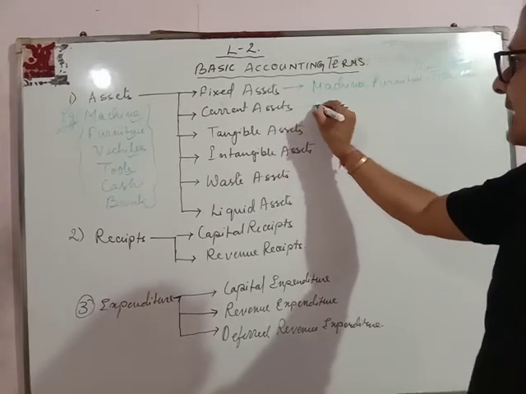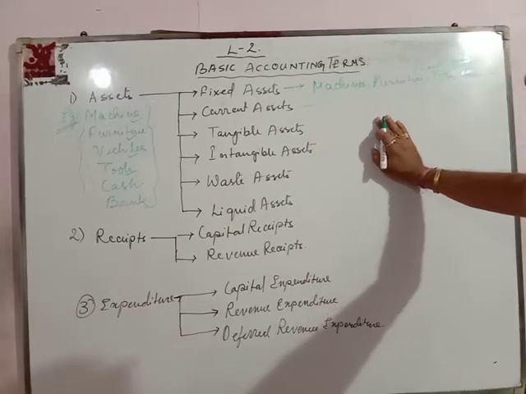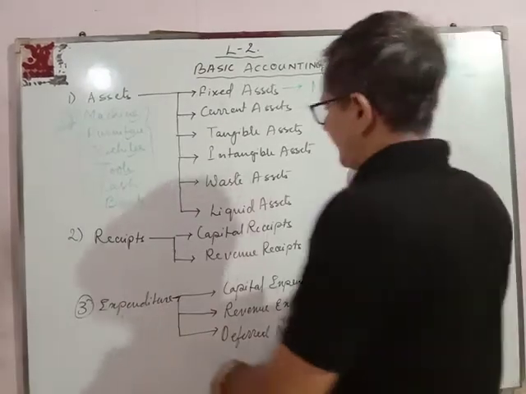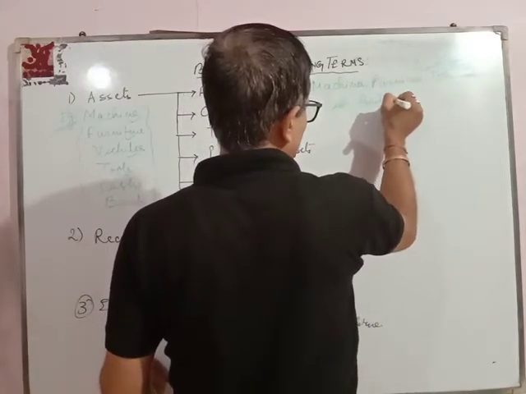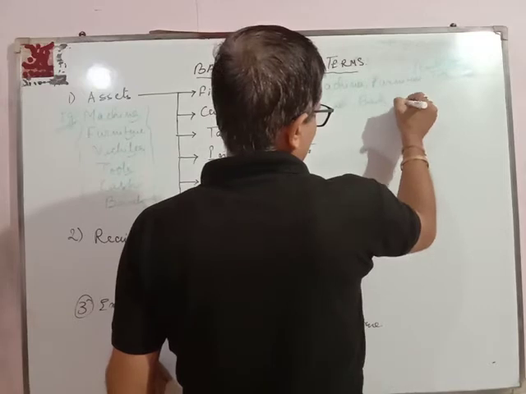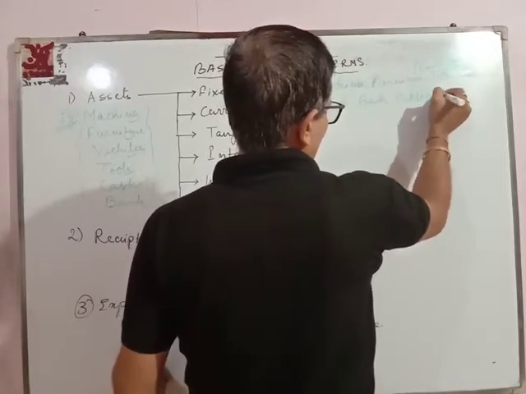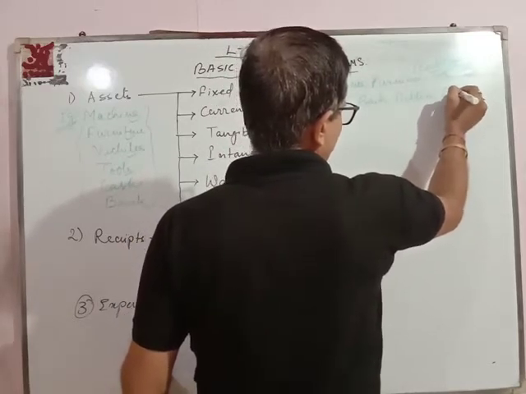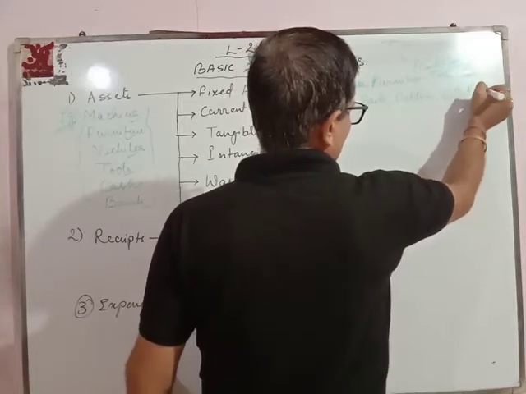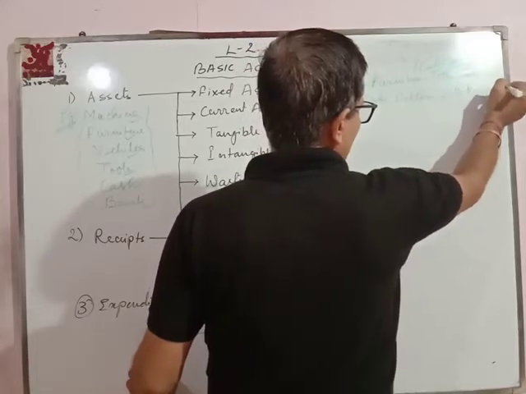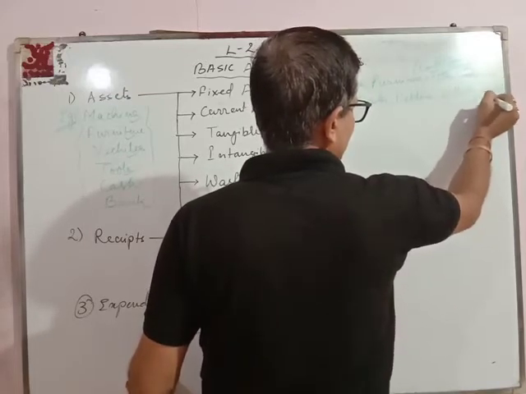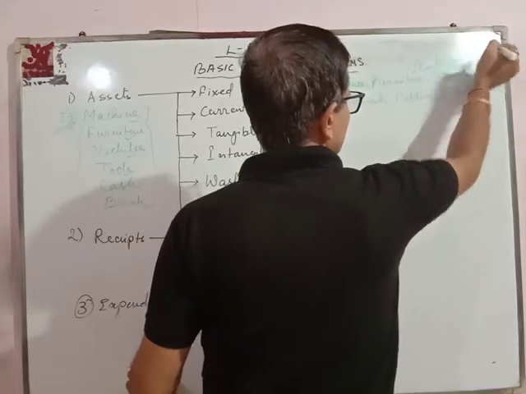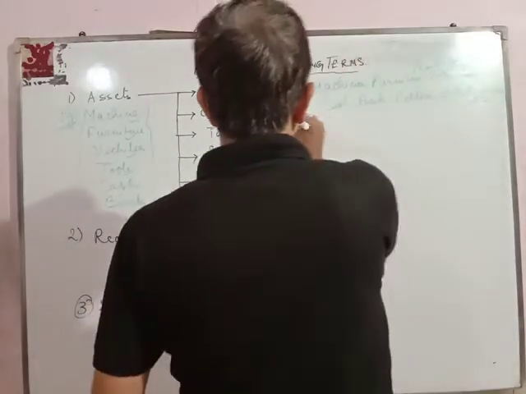Now what are current assets? These are the assets which get exhausted within a period of 1 year. For example, cash, bank, then debtors, bills receivable, etc. So these are current assets.